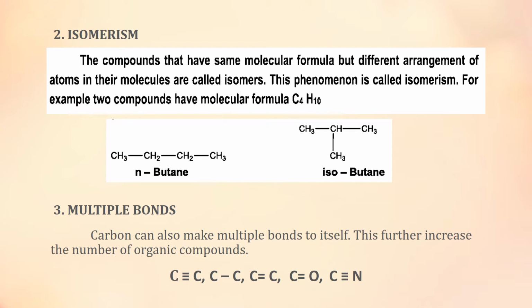The third property due to which organic compounds are diverse in nature is multiple bonds. Carbon can make multiple bonds with itself as well as with other elements. This increases the number of organic compounds. You can see here the multiple bonds: a single bond between carbon atoms, a double bond between carbon atoms, and a triple bond between carbon atoms.